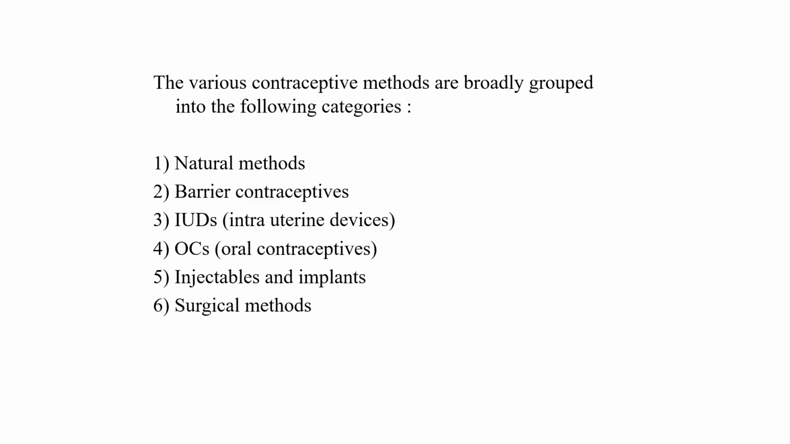Various contraceptive methods are broadly grouped into several categories. First is the natural method. Second is the barrier method. One can use the IUD, intrauterine device. One can use oral contraceptives. These are also present as injectables and implants, and the last form is the surgical method. The first 5 methods we are going to discuss in this lecture.